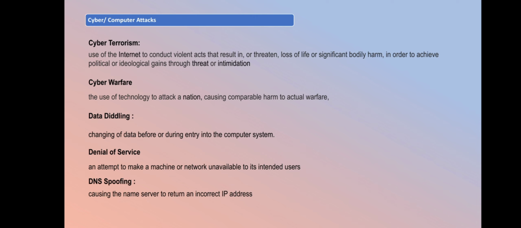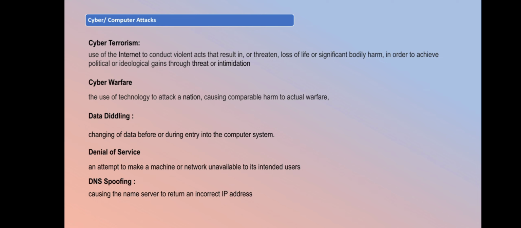Data diddling is changing data before or during the entry into the system. The source data you are using for entry into the system has been changed by someone, or through the key you are using for entry, an attacker can change your data. He has installed a malicious code on your system. You are entering something else, but you are getting another result.